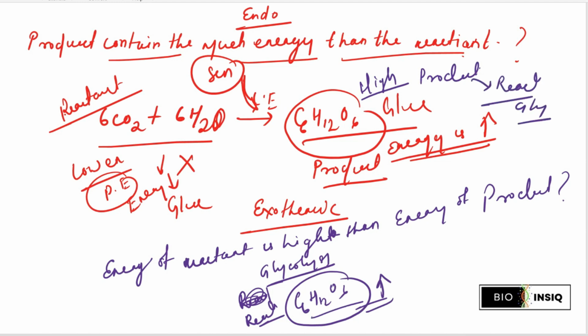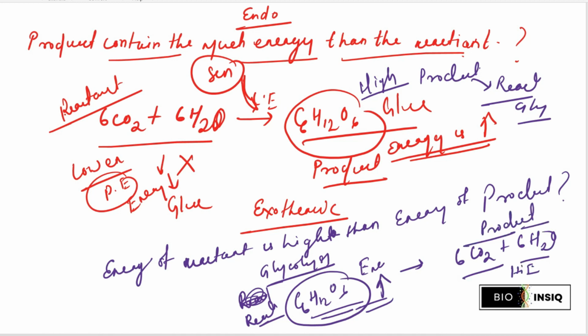So here it is the reactant, and in the previous case, in photosynthesis, it was the product. But in glycolysis, in the steps of breakdown, it is a reactant with a high energy state. When it breaks down and is converted into the lower state, the product comparatively has lower energy than the reactant. So we call this one endothermic and this one exothermic, right?